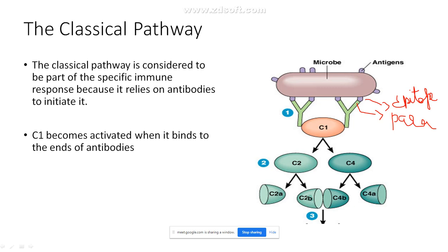look at the definition. The classical pathway is considered to be part of the specific immune response. Be careful, specific immune response, because it relies on the antibody to initiate it. When we say specific, we mean the adaptive immune system. In the adaptive immune system, T cells and B cells should come to your mind. So this complement system becomes activated only when the antibody is bound to the antigen. That is called the classical pathway. Hope it is clear. Just go through the definition.